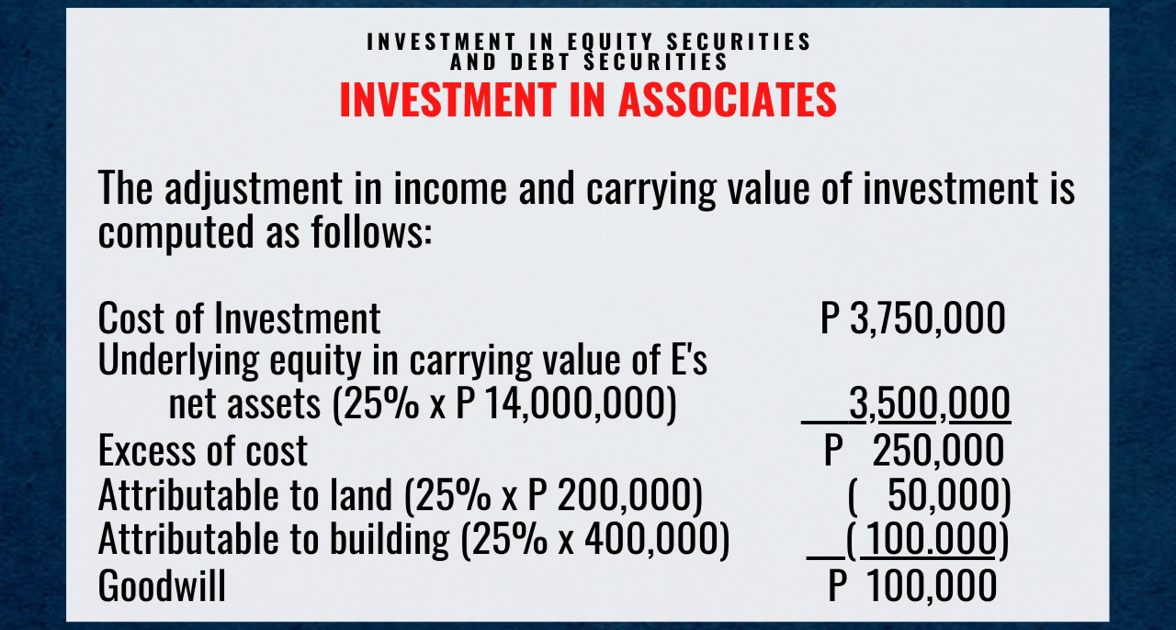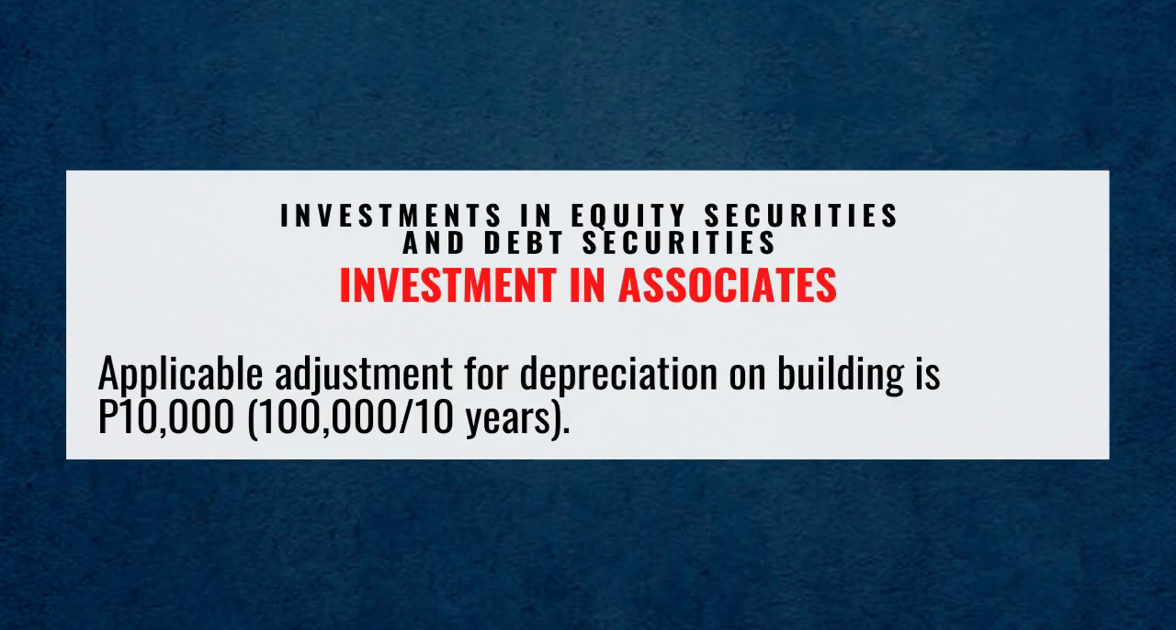Attributable to land, 50,000 pesos, computed as 25% times 200,000 pesos. Attributable to building, 100,000 pesos, computed as 25% times 400,000 pesos. Goodwill, 100,000 pesos. Applicable adjustment for depreciation on building is 10,000 pesos, which is 100,000 divided by 10 years.